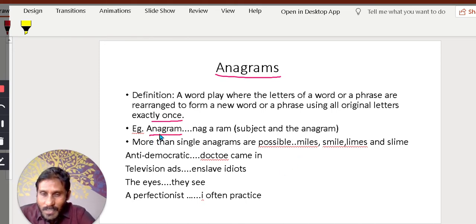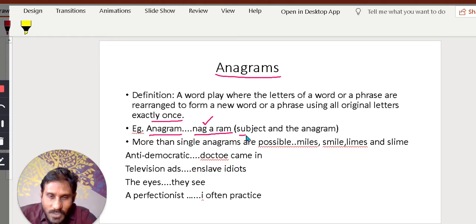Okay, so anagram itself can be made into another anagram. For example, anagram, what is the spelling? Anagram. If you split this with the same spelling, 1 2 3 4 5 6 7 letters are there. With the 7 letters you can form a meaningful phrase. From a word you can make a phrase, from a phrase you can make a word, from a phrase you can make another phrase. Phrase means a group of words. So anagram, 7 letters are there. You can make a meaningful phrase like nag a ram. Ram means a goat. A male goat is ram. Nagging means irritating a ram, which is an anagram formed from the word anagram, right?